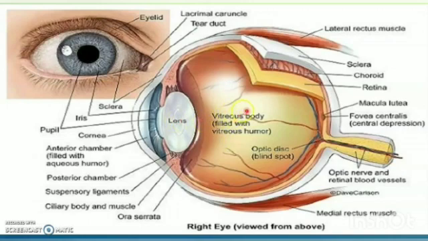Now the next part contains a jelly-like substance known as vitreous humor. So light rays enter through the cornea, aqueous humor, through the pupil, into the lens, pass the vitreous humor and are focused on the retina. In the retina there is a part called macula lutea and fovea centralis, which contain the maximum number of photoreceptive cells. So if the image is formed in the fovea centralis, the brightest and best image can be formed.